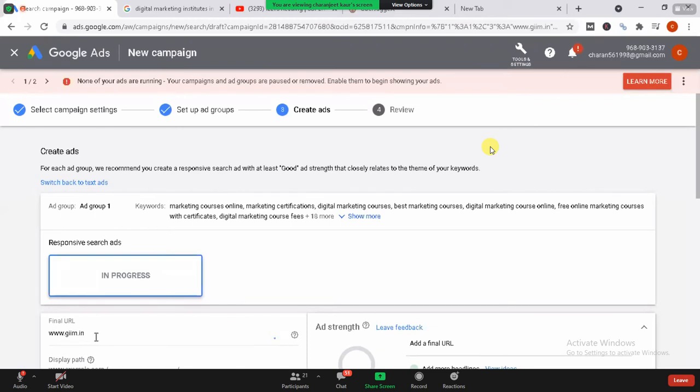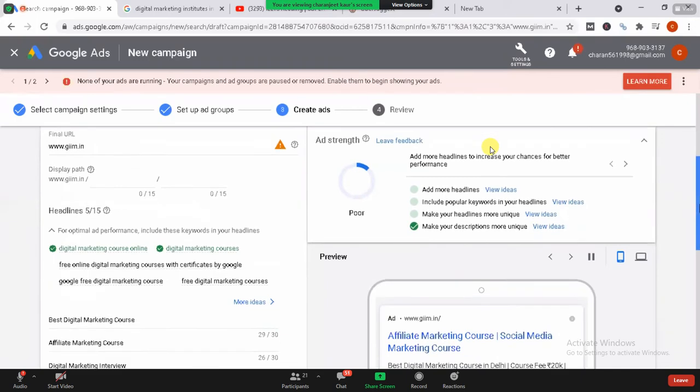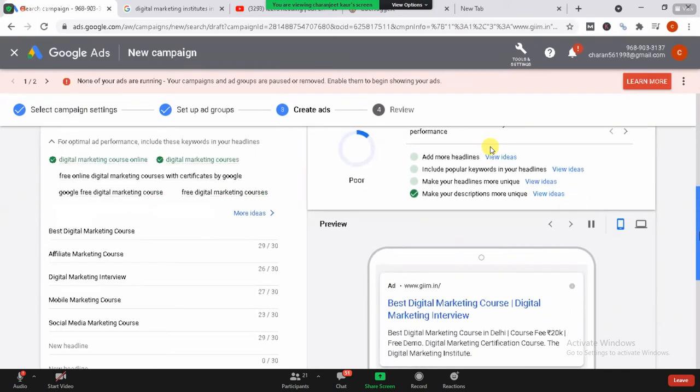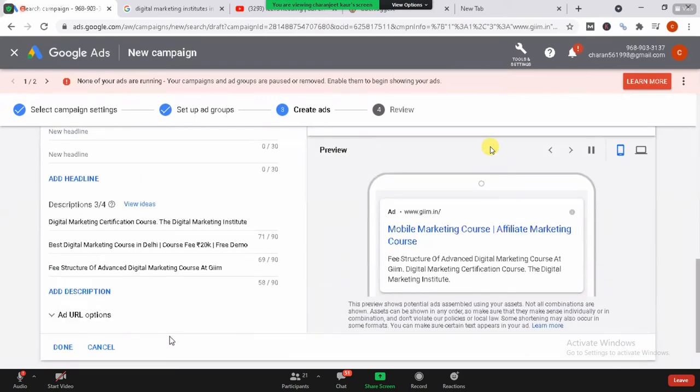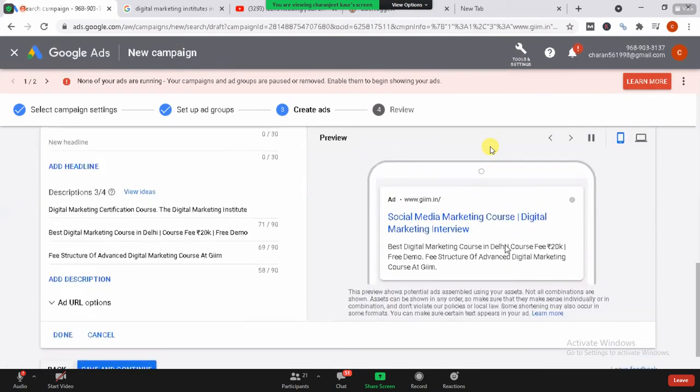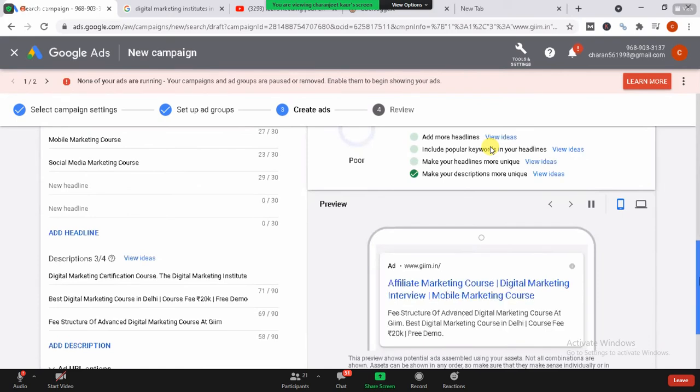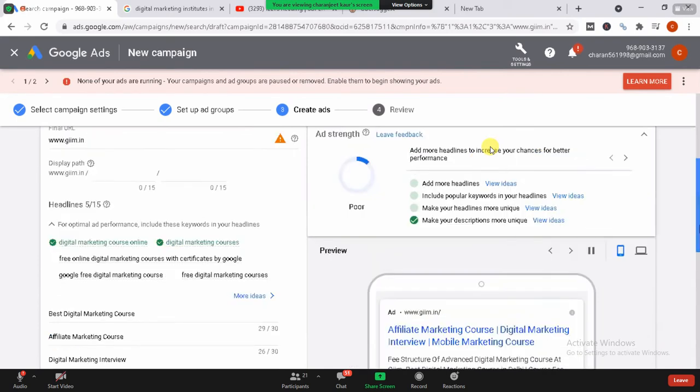Now they're going to show me the errors that I have made, so I'm going to change that. In progress, responsive search ads, it is in progress. Now they are showing me what all changes I need to do. Okay, so this is the kind of changes you need to do. On the left hand side you can see the kind of changes, and this preview is the kind of ad I can expect other users to see about my company. If I need to change this, I can also change this according to me.